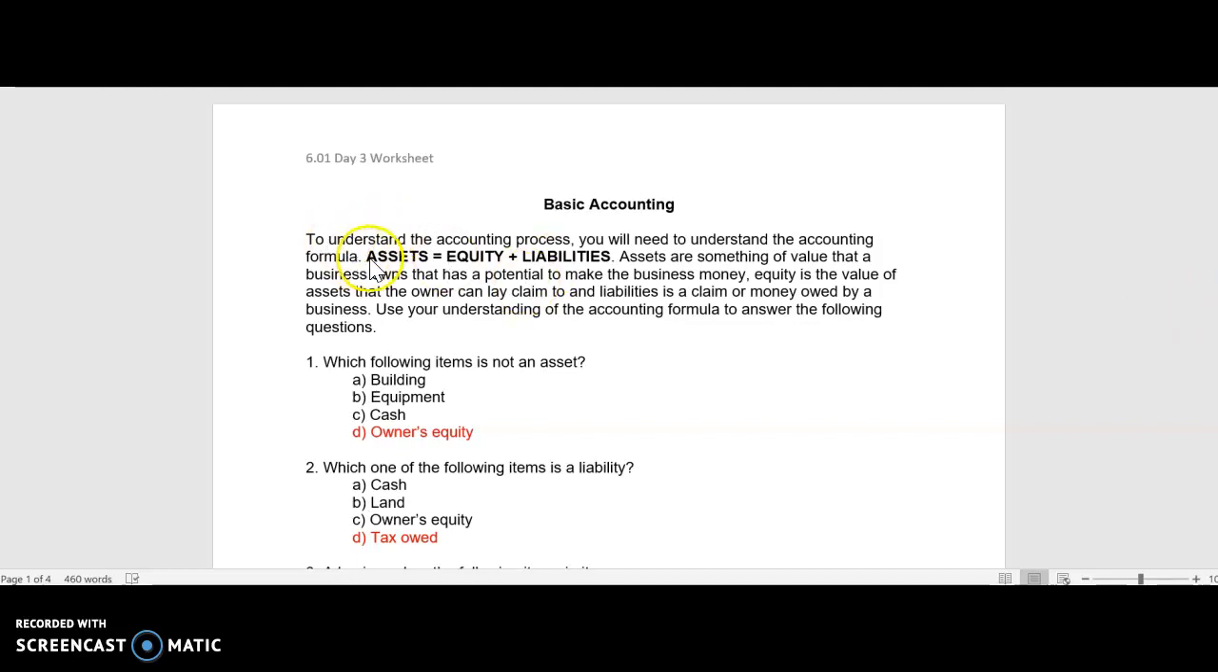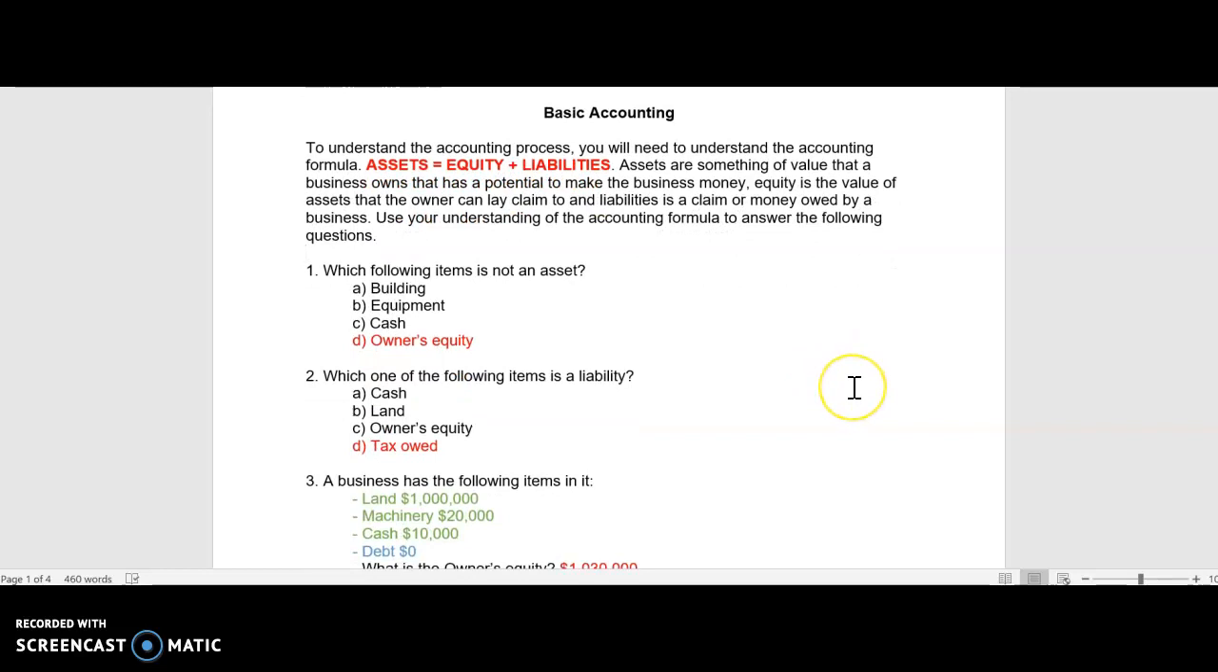Remember, I told you if you don't remember anything else in this accounting section, make sure you know your accounting equation, which is assets equal equity plus liabilities. So your first question asks you, which of the following is not an asset? An asset is anything of value that the business owns. That means building is one, equipment is one, and cash is also one. So your answer is D, owner's equity, because even though it is a value to the company, it is not considered an asset.